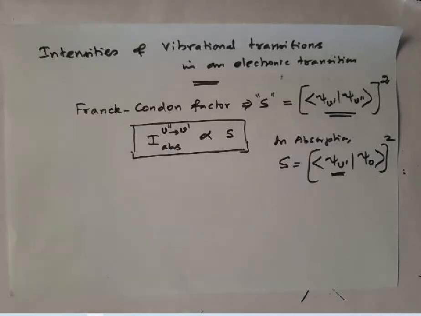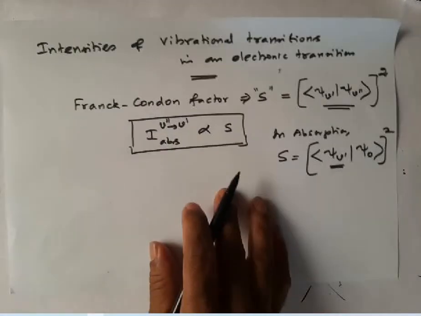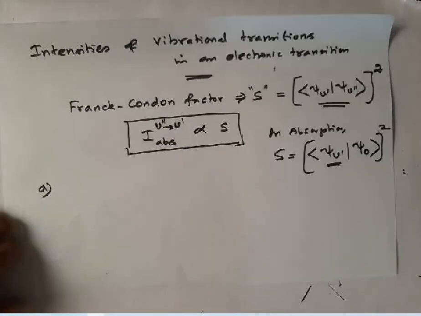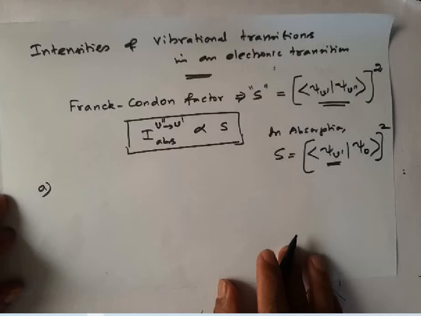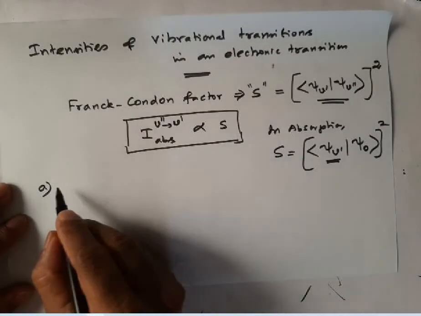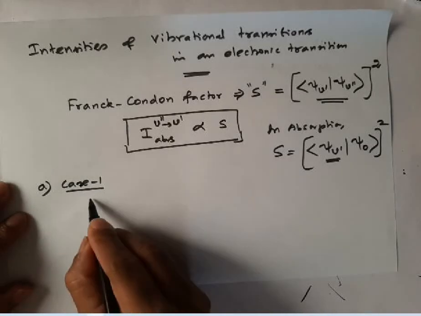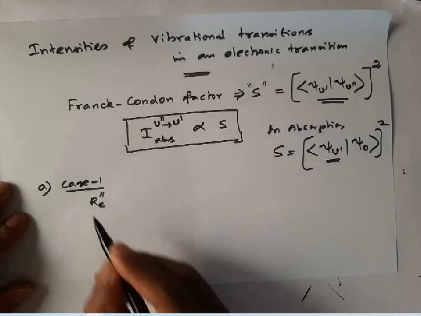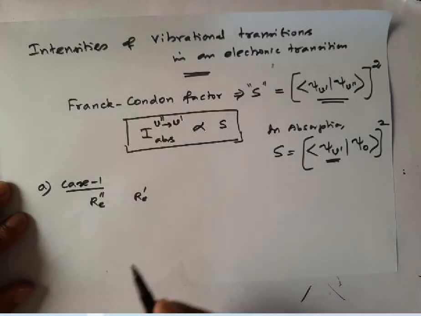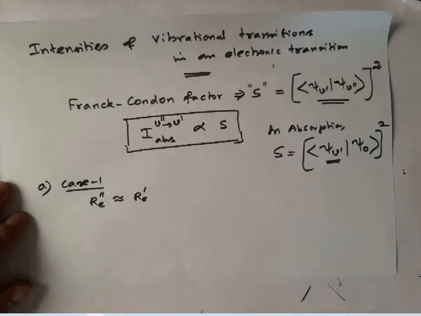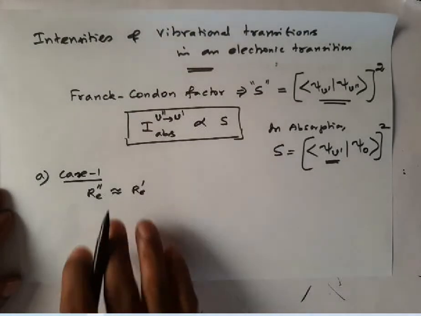So first let me take a particular molecule where there won't be a big change in the internuclear distance. This is case 1, where the internuclear distance of the ground electronic state and the internuclear distance of the excited electronic state are approximately equal.